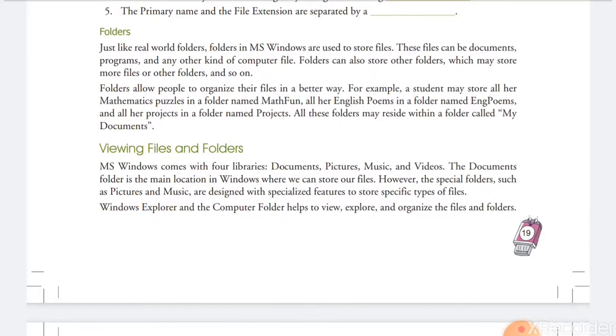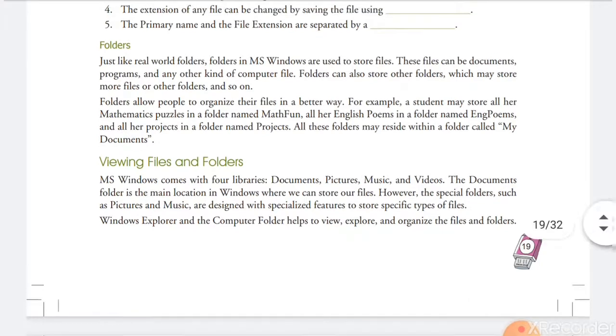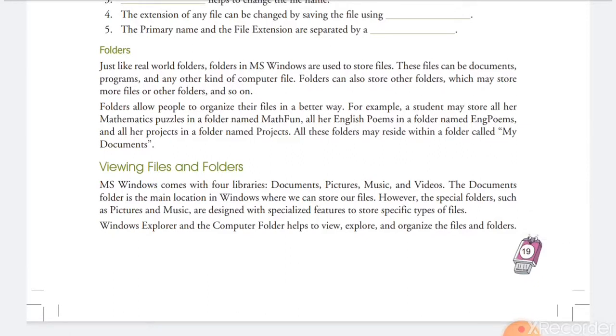Just like a real-world folder, folders in MS Windows are used to store files. So we can say a folder is a collection of files. Just like a file is a collection of data or information, a folder is a collection of files in MS Windows. The files that will be stored in the folder can be of different types.